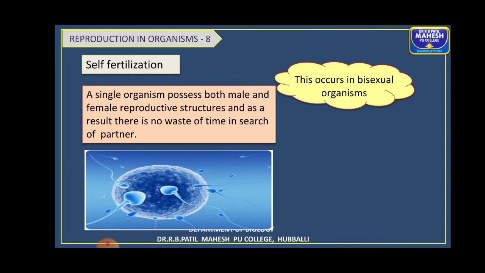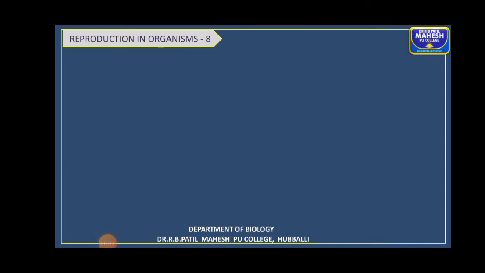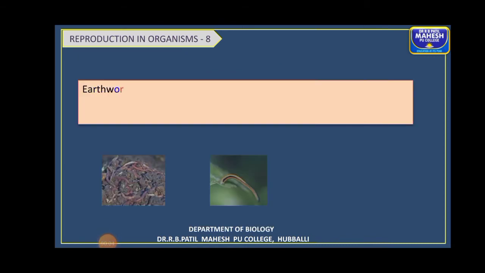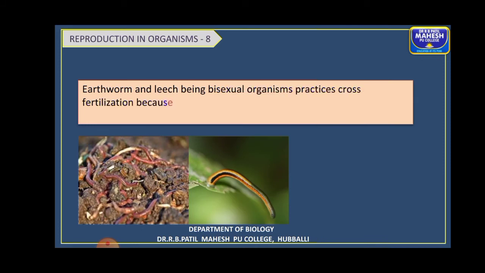So they need not search for a partner for reproduction. One exception you can give your students is earthworm and leech. Though they are bisexual organisms, they practice cross fertilization because the gametes in them are not produced at a time. Though both the sex organs are present in the same individual, the gametes are not produced simultaneously, so they mature at different intervals of time. That is why they have to go for cross fertilization.